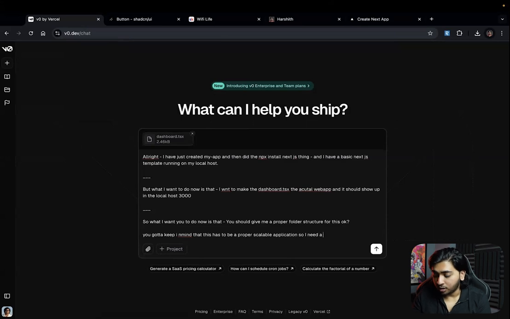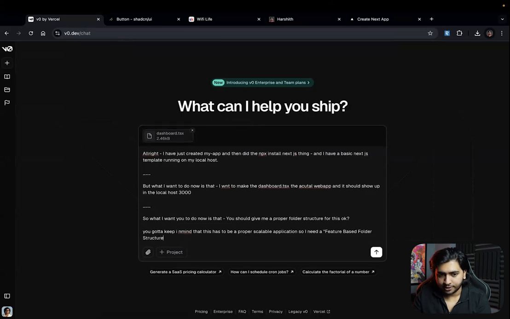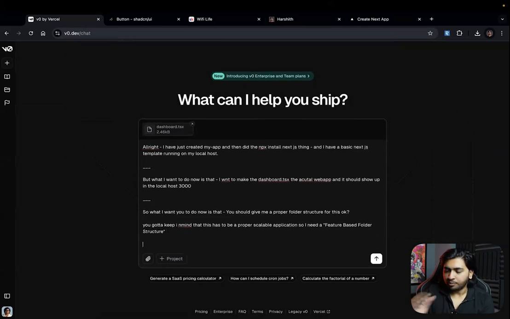So I need a feature based folder structure. You gotta remember this. I know this because I've tried so many and failed, so I know what a feature based folder structure is. This is the best way to build, right?